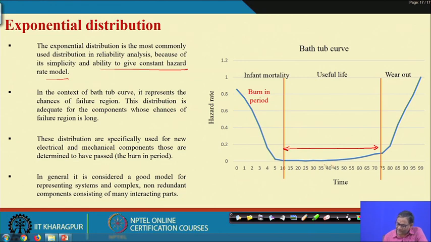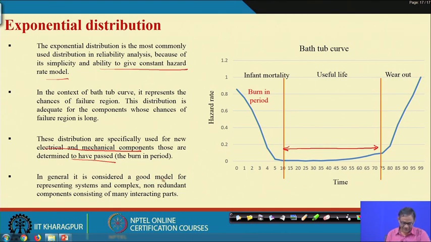And second one, constant hazard rate is the useful life, that is the maximum period of life when the component or unit will be under operation. So, that means if it is exponential with constant hazard rate, then the useful life is more. So, you can understand the value of this particular distribution now. And the distribution is specifically used in new electrical and mechanical components. Okay. And usually those have all passed the early period, the burn-in period.